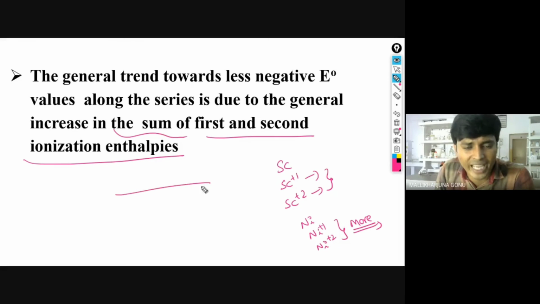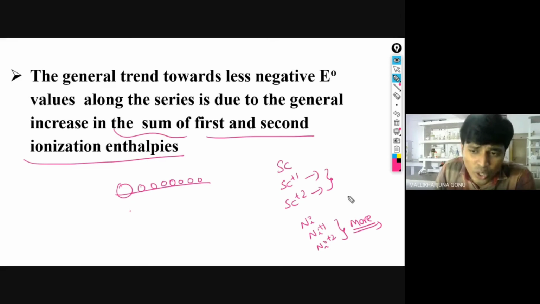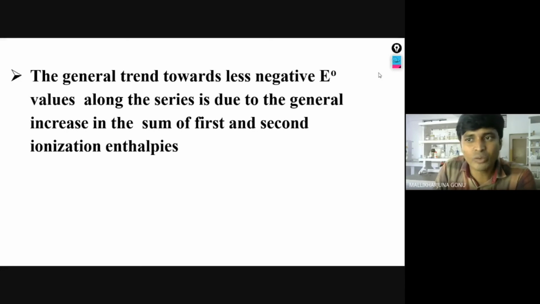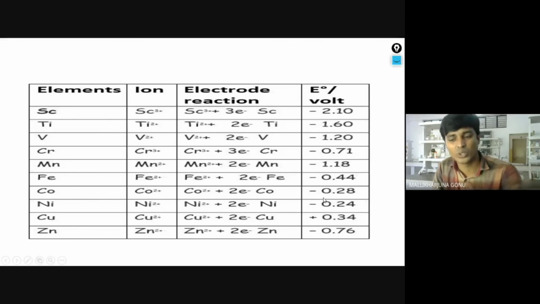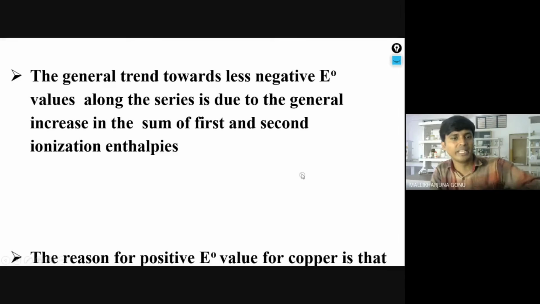And as we go across the period, what happens to the size? Aishwarya, does it increase or decrease? Decreases. And we know that if the size is smaller, it is difficult to remove the electrons. Compared with the earlier ones, which are bigger, those have lesser ionization enthalpies and you can easily remove the electrons. But as you go across the period, those have higher values.